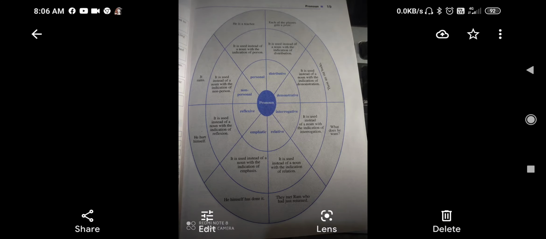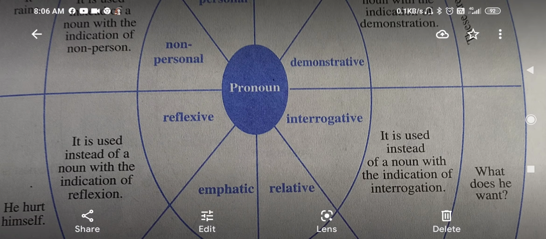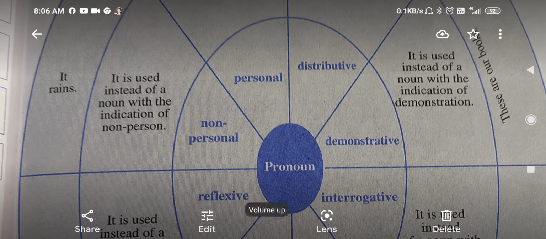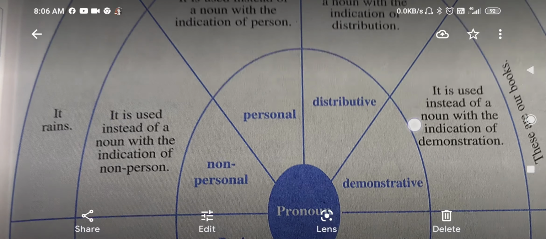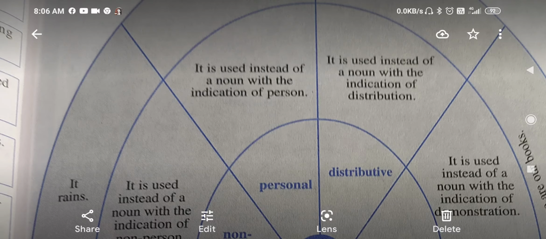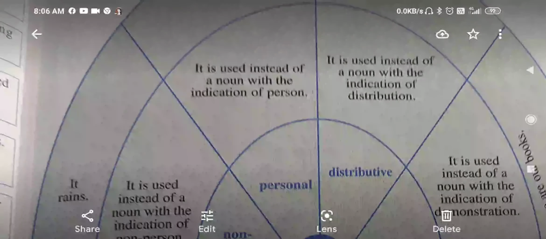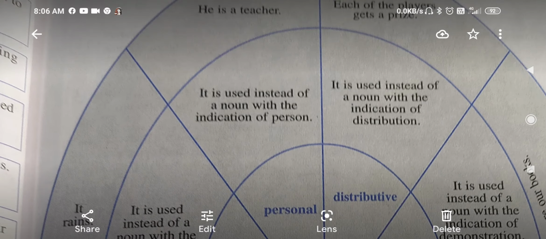I hope that you have already seen the first lecture where I have given the definition of the pronouns. I have already told you the types of pronouns. Now we will discuss with the help of the chart, and after that I will elaborate them in next lectures. As I have told you, pronouns are of so many types.